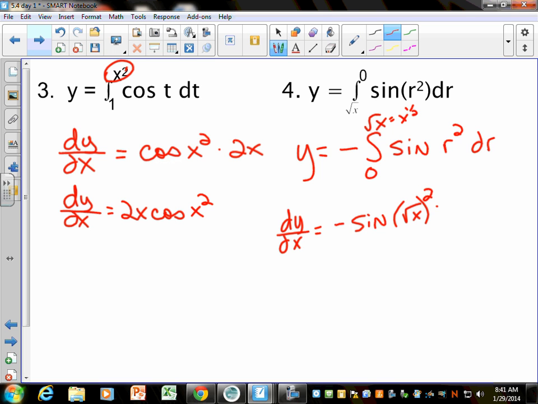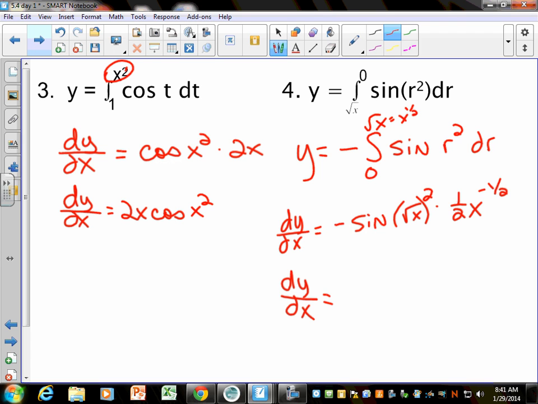Your brain has to switch from integrals to derivatives. What is the derivative of x to the 1/2? Bring down the 1/2, subtract 1: 1/2 x to the negative 1/2. I don't care how much you simplify this. In calculus, they don't always care about negative exponents, like moving them down.